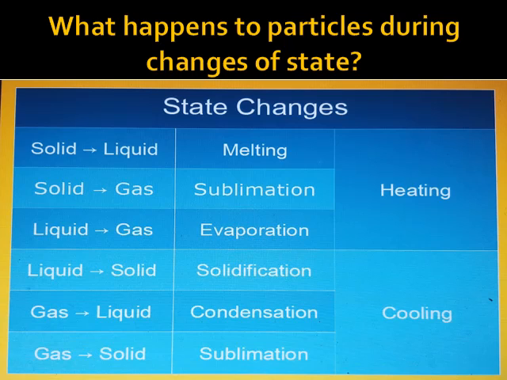And when liquid changes into solid, that process is called solidification or freezing. When gas changes into liquid, that process is called condensation or cooling. And when gas changes directly into solid without any involvement of the liquid state, that process is called sublimation. During these three processes, meaning solidification or freezing, condensation, sublimation, heat is released towards the surroundings. So these are the processes which are involved during change in state of matter.